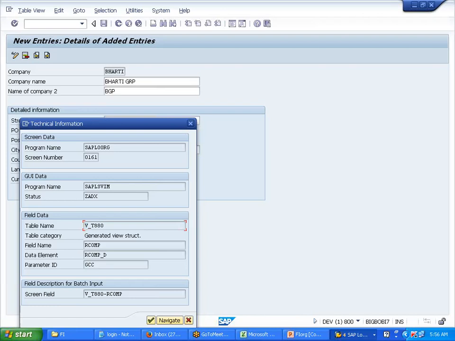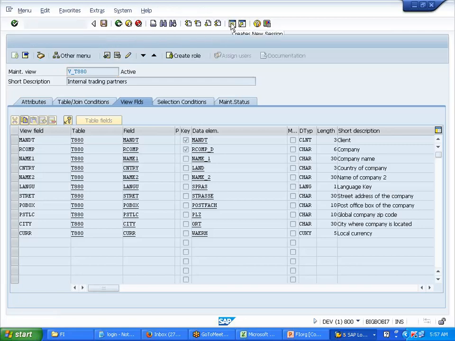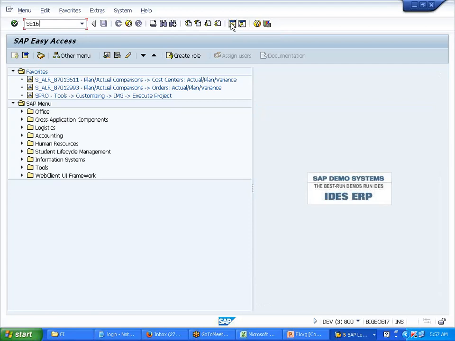You double click on this table name, you will see all the fields here. Can you see all these fields? Just now we filled them, right? So this is the name of the table. Each configuration can have a table name associated with it. Now if I want to see this table, please note down the transaction code: SE16N, SE16N. Enter.